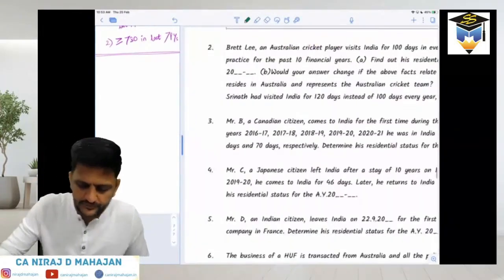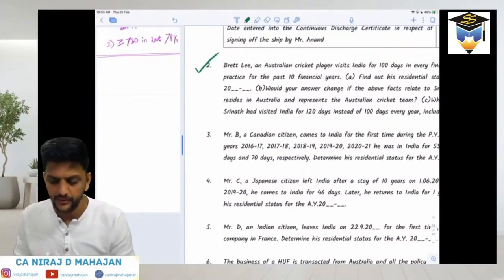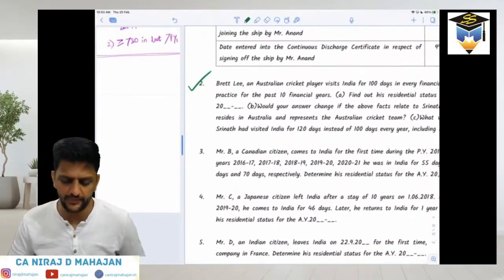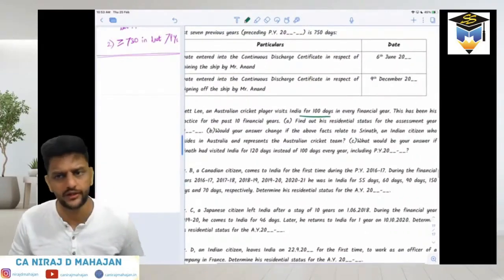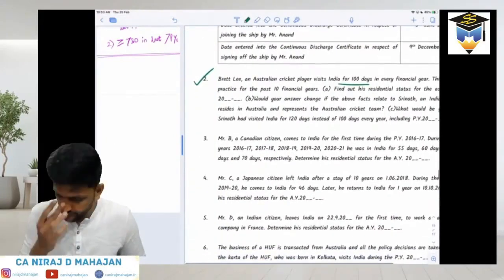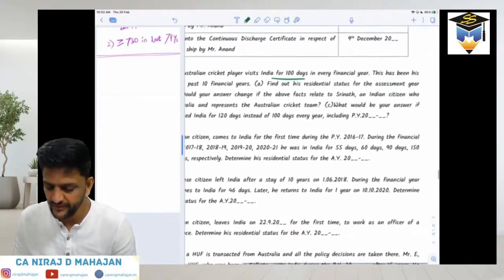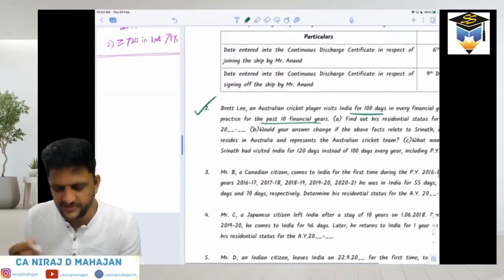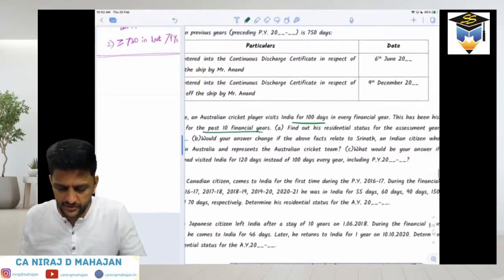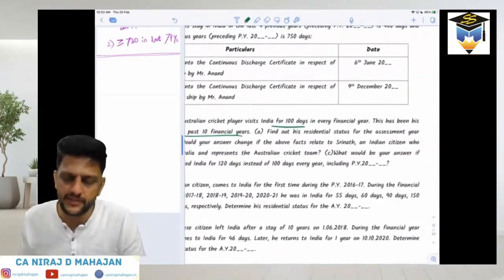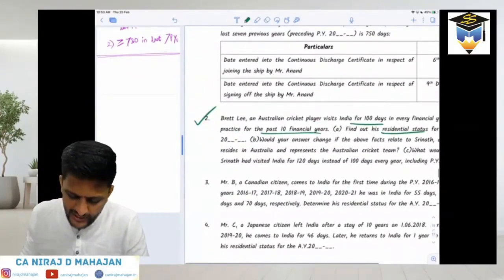Mr. Brett Lee, an Australian cricket player, visits India for 100 days in every financial year. So every year he comes for 100 days in India. This has been his practice for the last 10 financial years. We will do only sub question number A now. Find out his residential status for the assessment year 21-22. We are doing everything for 21-22 AY.